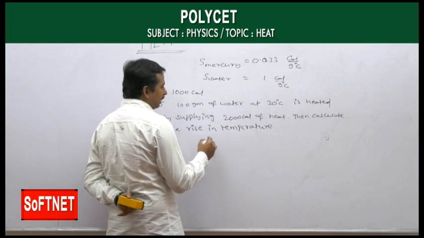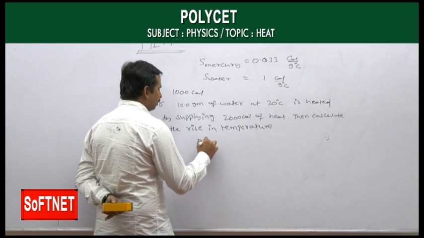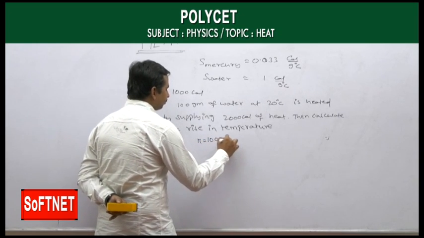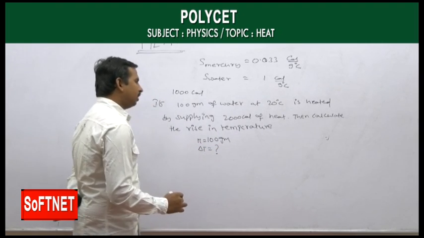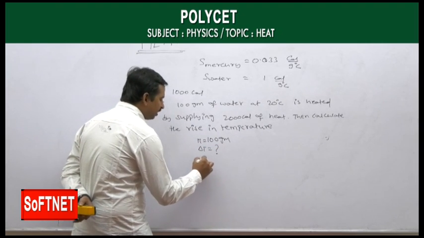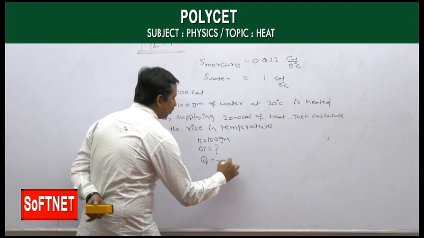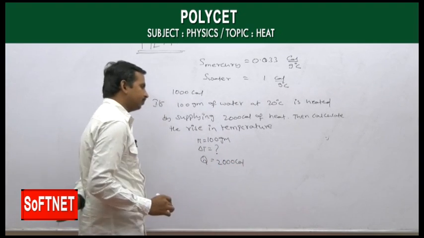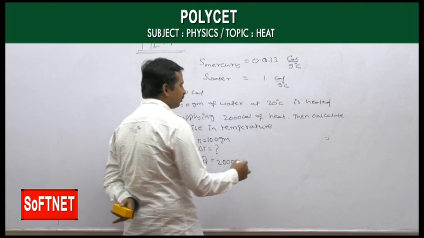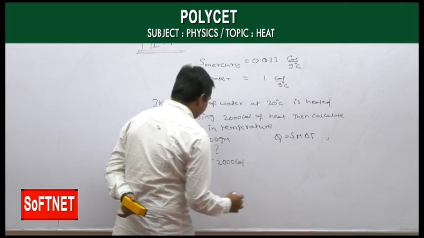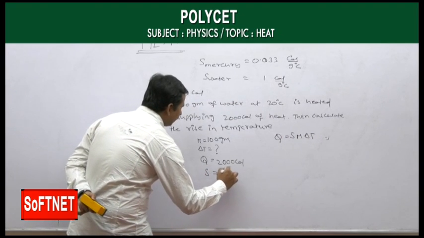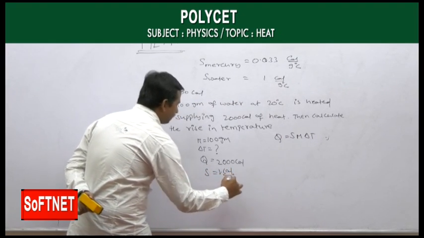We know that m is given as 100 grams, and the change of temperature we don't know, and the heat energy given is Q equal to 2000 calories. Then again, Q is equal to S m delta T, where S is equal to 1 calorie per gram degree Celsius.